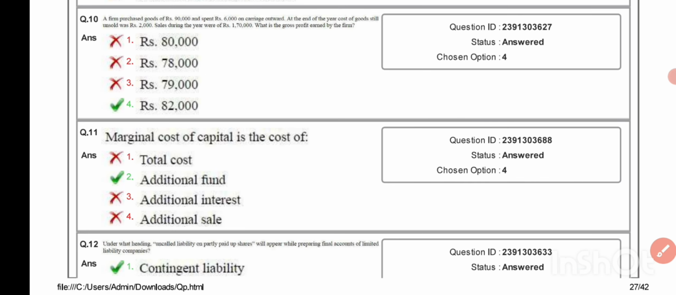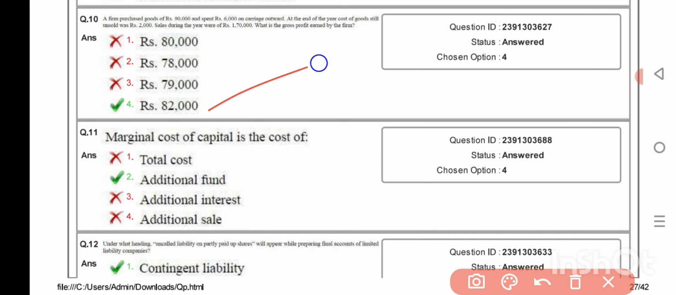A firm purchase goods of rupees 90,000 and spend rupees 6,000 on carriage outward. At the end of the year, cost of goods still unsold was rupees 2,000. Sales during the year were of rupees 1,70,000. What is the gross profit earned by the firm? 82,000. Marginal cost of capital is the cost of additional fund.